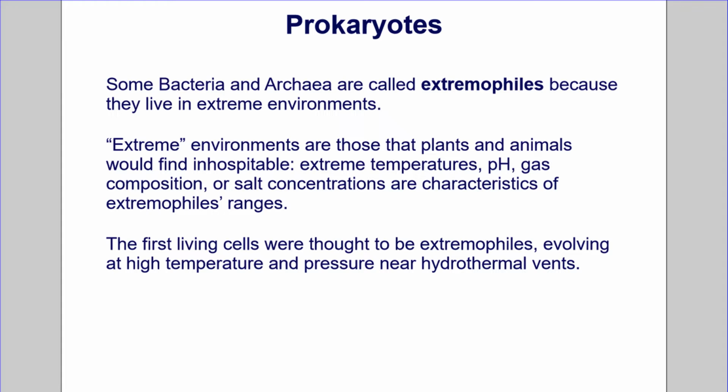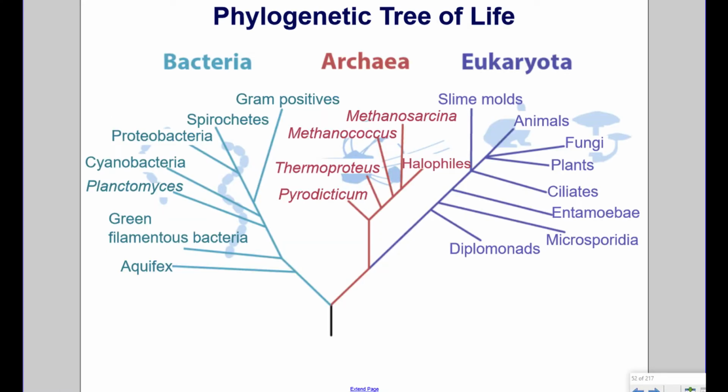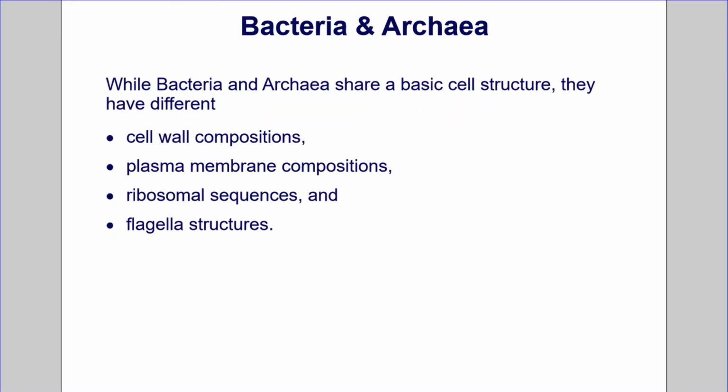The first living cells were thought to be extremophiles, evolving at high temperature and pressure near hydrothermal vents. Phylogenetic tree of life. In this phylogenetic tree, this black line down here represents the last universal common ancestor that all life evolved from. These were single-celled organisms, like the single-celled bacteria and archaea that are around today. Even though bacteria and archaea are prokaryotes, notice that archaea and eukaryotes are more closely related to each other than they are to bacteria.